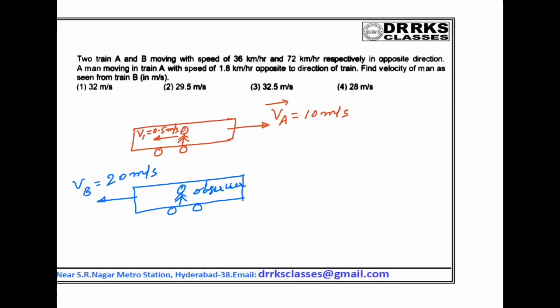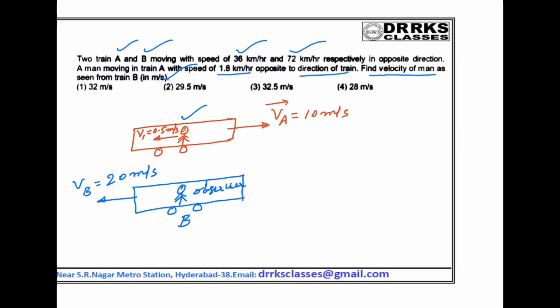Look at this problem, which is based on relative velocity, where train A and train B are moving with 36 kilometers per hour and 72 kilometers per hour in opposite directions. A man is moving in train A with a speed of 1.8 kilometers per hour opposite to the direction of the train, that is left. So you have to find the velocity of this man as observed from train B. So the observer is in train B.